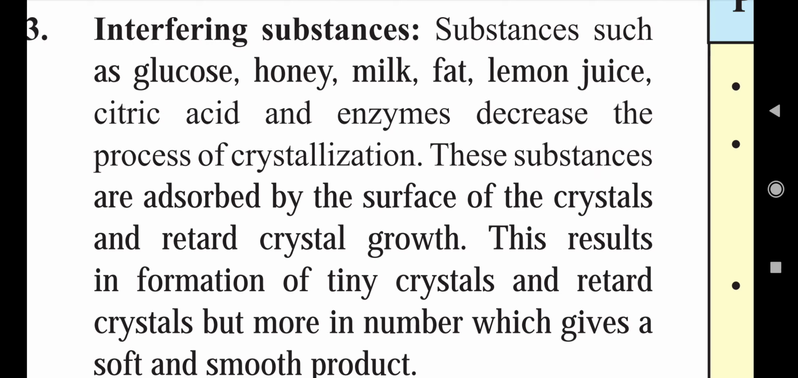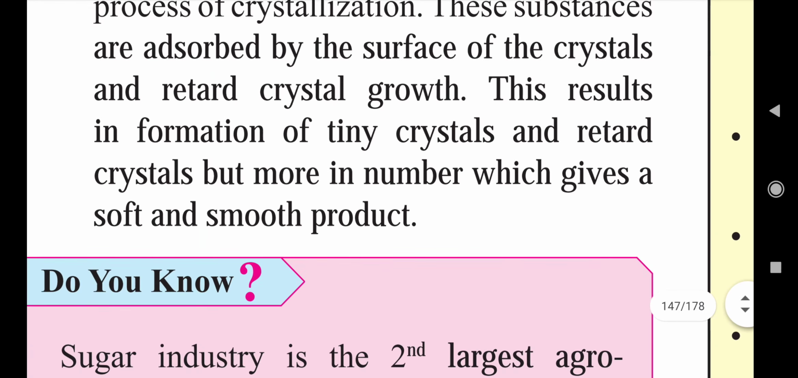These substances are adsorbed by the surface of the crystals and retard crystal growth. This results in the formation of tiny crystals, more in number, which gives a soft and smooth product. So when we want a smooth and soft product, we add these interfering substances intentionally to that particular product.